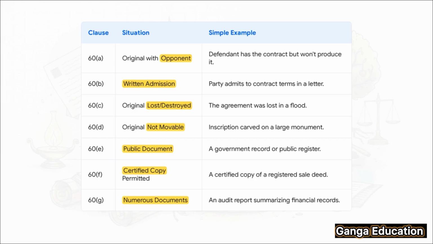Clause D is for things that are not easily movable. Think of an inscription on a huge building. Clause E deals with public documents, like government records. Clause F is for when a certified copy is specifically permitted by some other law. And finally, Clause G is for when you have numerous documents, like thousands of financial records, and it's just not practical to bring them all to court.